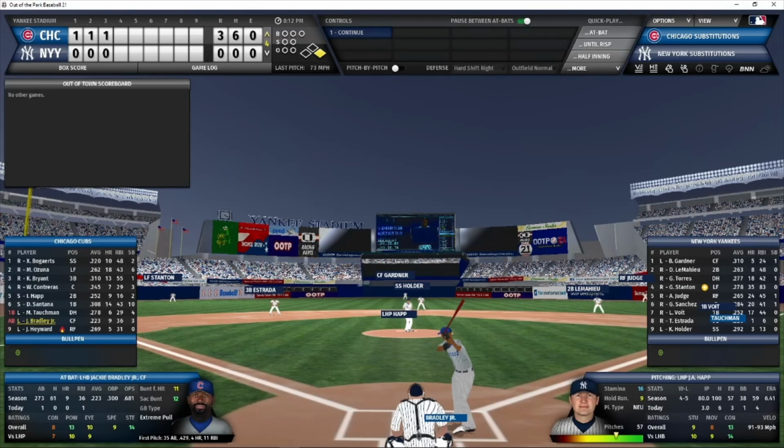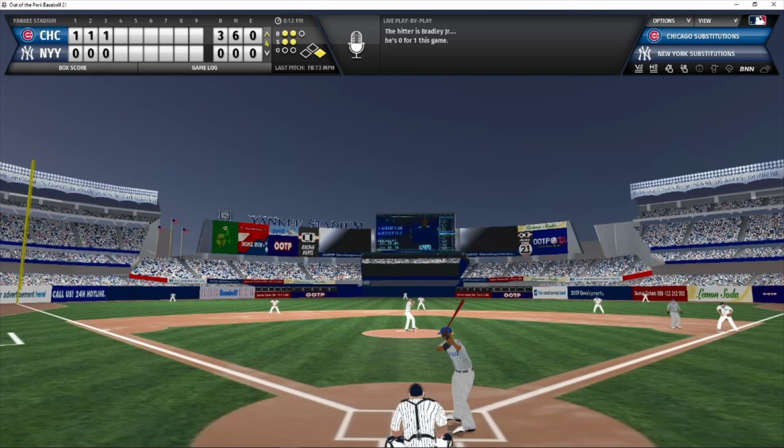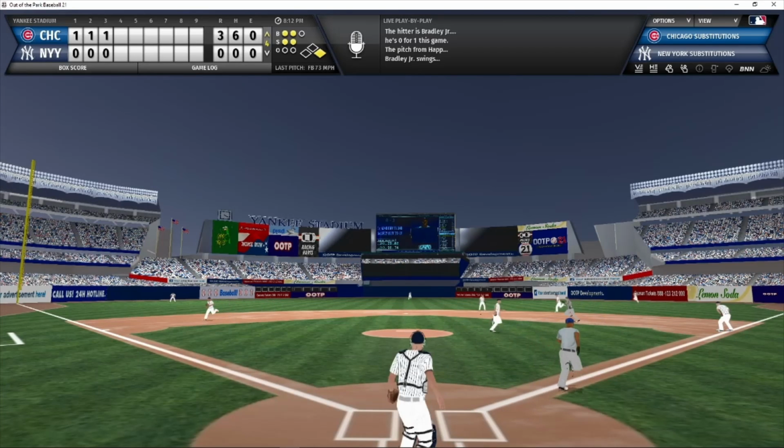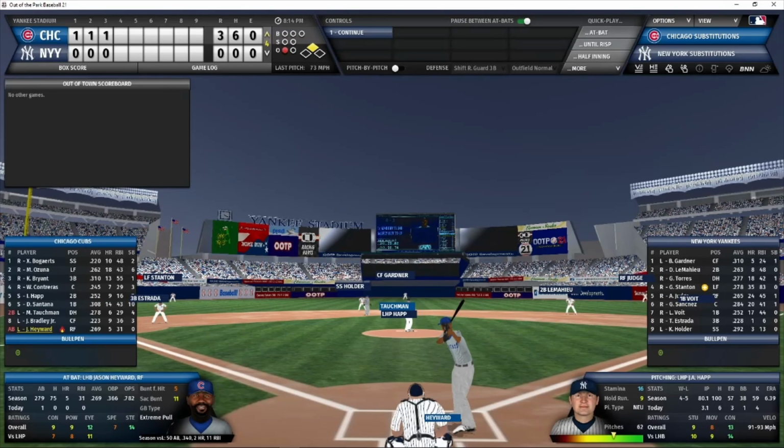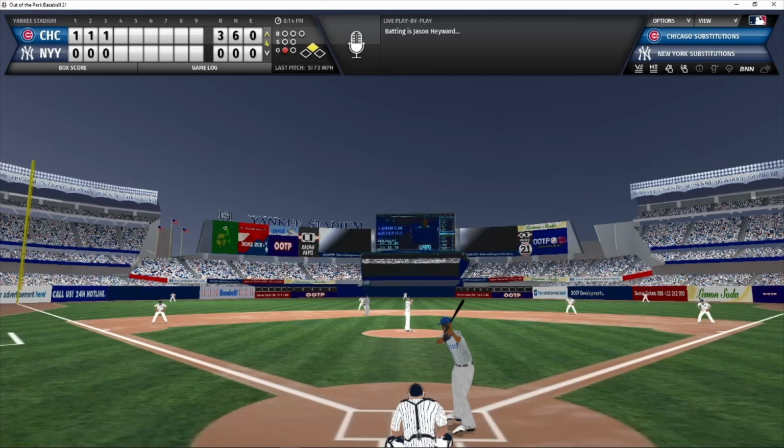Bradley now batting. Nobody out, runner on first. 2-2 count to Bradley. Here's the pitch. Grounder to short. The throw goes to first, and the fielder's choice will retire Bradley at first as Tauschman advances to second. Hayward now batting, 1 out, runner in scoring position. Cubs looking to extend this 3-0 lead.